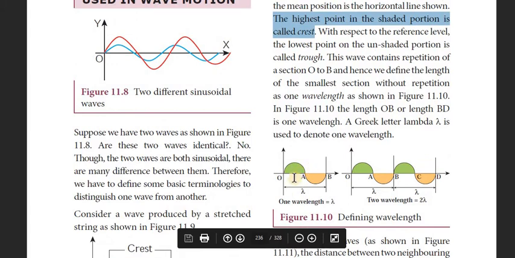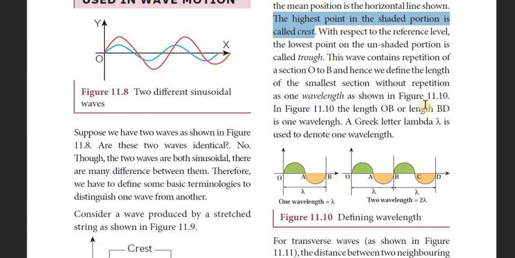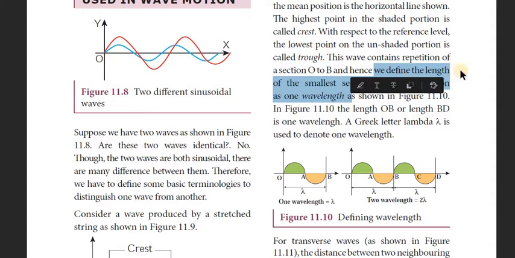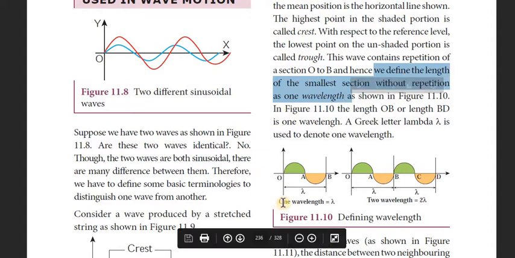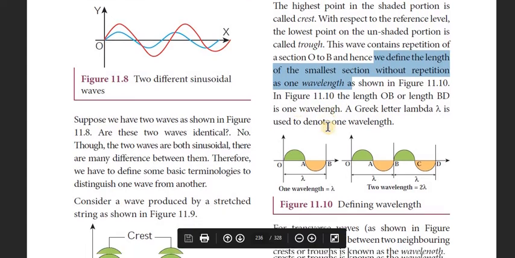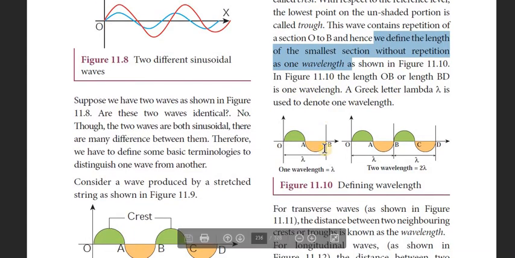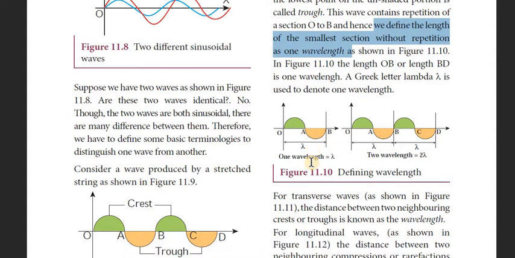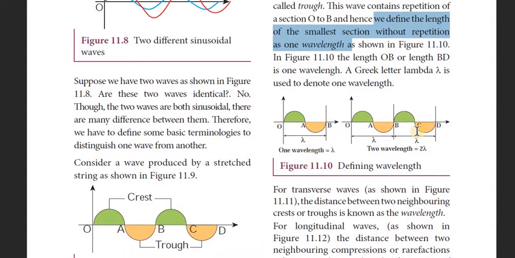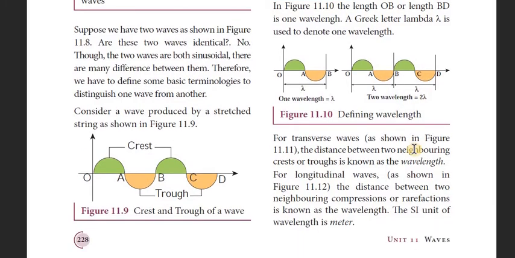Then what is wavelength? Crest and trough together make up the wavelength. Here is the definition of wavelength: we define the length of the smallest section without repetition as one wavelength. So here O to A to B, this one crest and trough is called one wavelength. 2 crests and 2 troughs is called 2 wavelengths, that means 2 lambda.